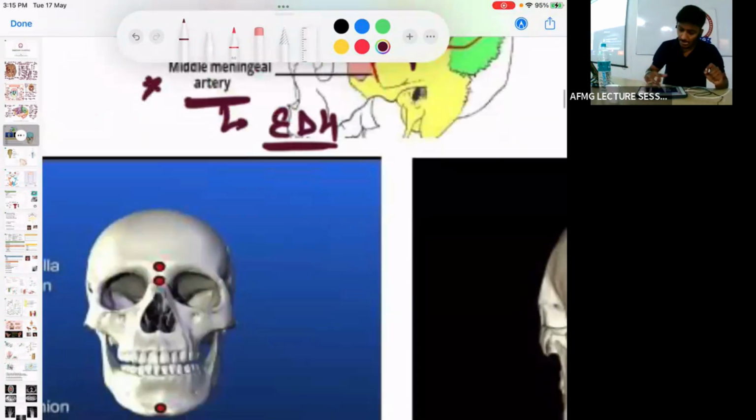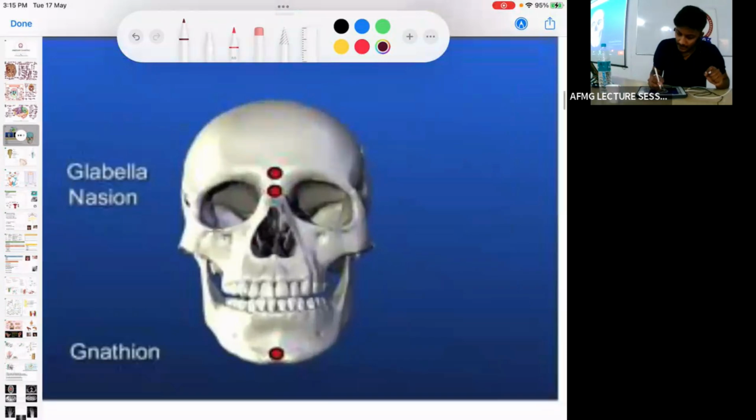Next, here you can see at the junction of the two supraorbital ridges. This elevated portion above the orbit is what is known as the supraorbital ridge. So at the junction of two supraorbital ridges, you can see the glabella. These questions come and we usually miss them in the options.